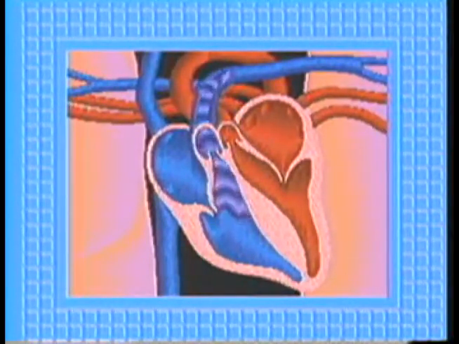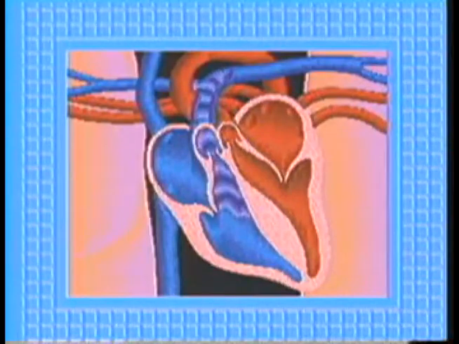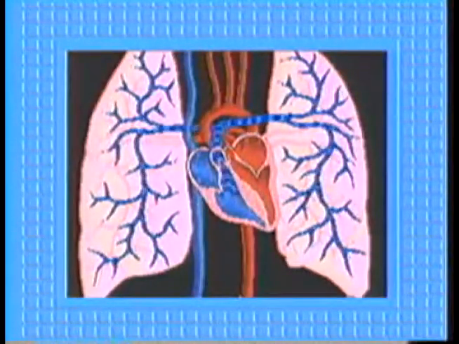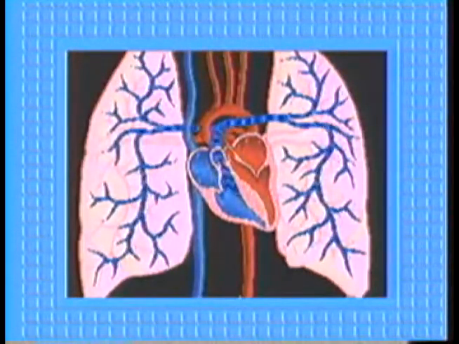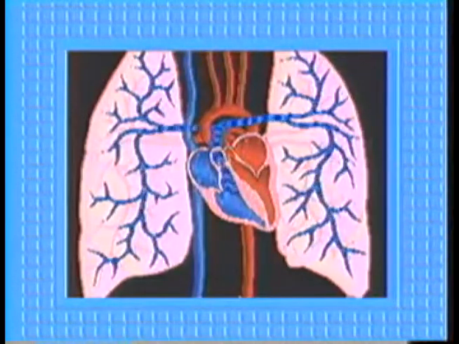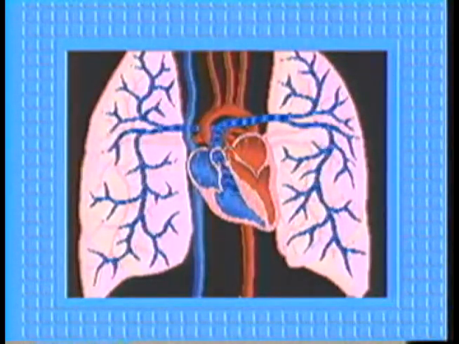When the ventricle contracts, it forces the blood into a large artery that forks, taking blood to both lungs. Within the lungs, the arteries branch into smaller and smaller arteries that lead to capillaries. In the lungs, the capillaries are close to many tiny balloon-like air sacs. Carbon dioxide flows into these air sacs through the capillary walls, and oxygen flows from the air sacs into the capillaries. This oxygen gives the blood a bright red color.